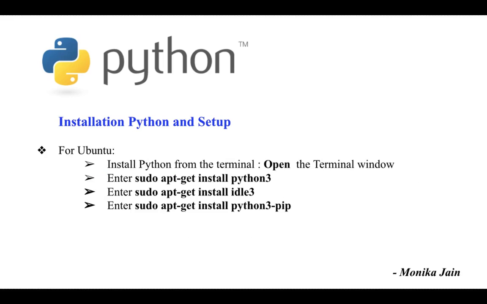Open the terminal window. Enter sudo apt-get install python3. Enter sudo apt-get install idle3. Enter sudo apt-get install python3-pip. These are the steps to install Python on Ubuntu, Windows and macOS.